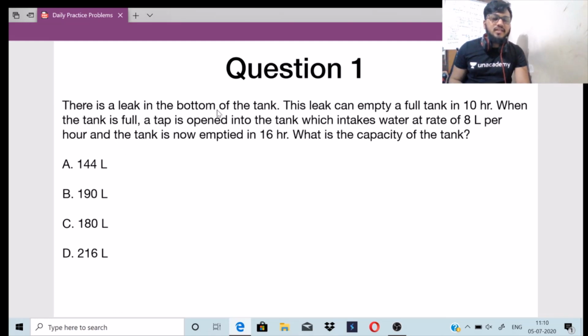There is a leak in the bottom of the tank. This leak can empty a full tank in 10 hours. When the tank is full, a tap is opened into the tank which intakes water at the rate of 8 liters per hour, and the tank is now emptied in 16 hours. What is the capacity of the tank?